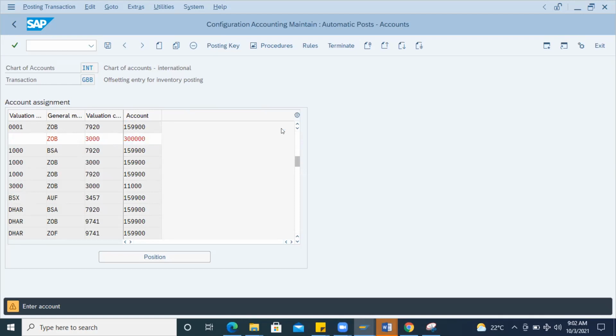Let's try with this. In real time, see, account 3000 is already used in transaction BSX, means it is already inventory posting. You cannot use the same GL account for this GOB combination, because that is for inventory posting. This is an offset entry, so you have to go with a different GL account. In real time also, the client looks for a different GL account. So I will use this GL account for dummy. In real time, they will come up with the proper GL account from the finance side. Now I'm going with this combination and I'll save it.